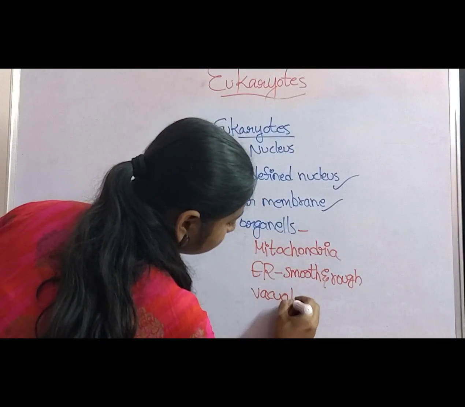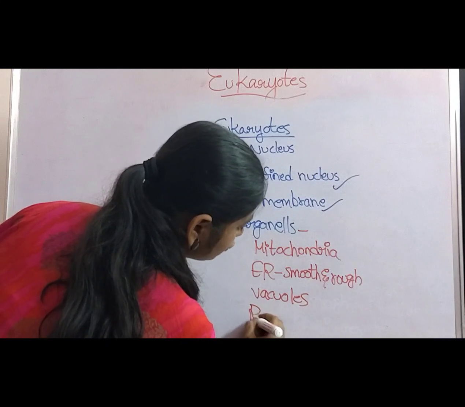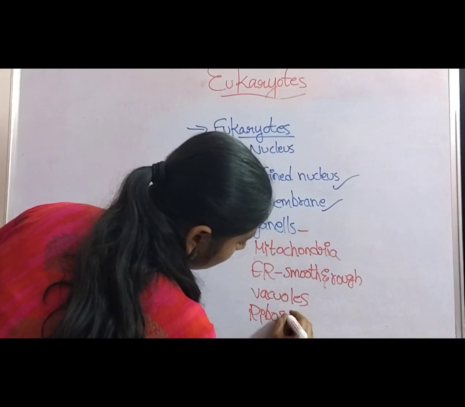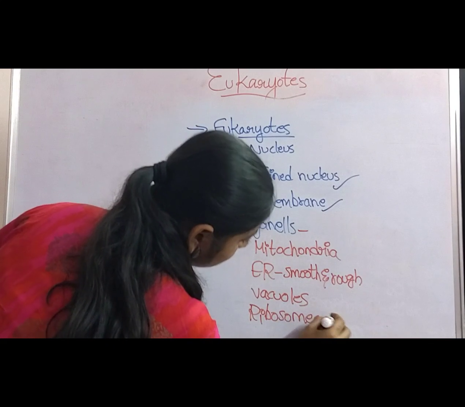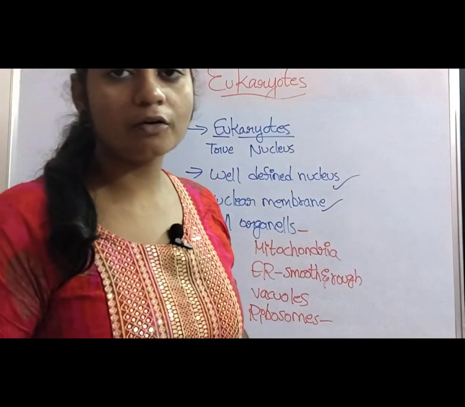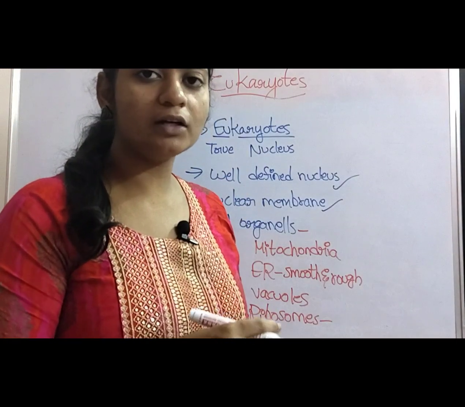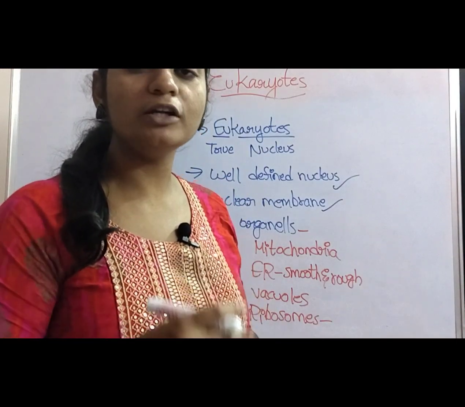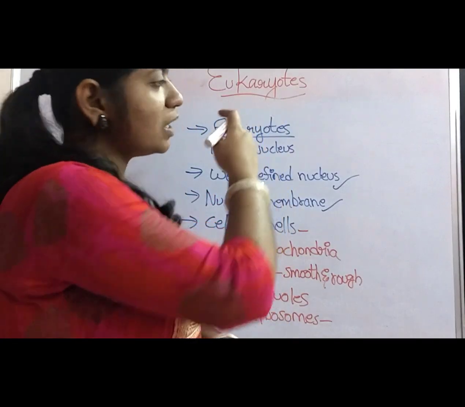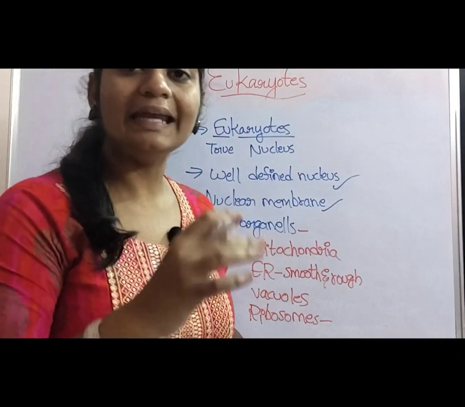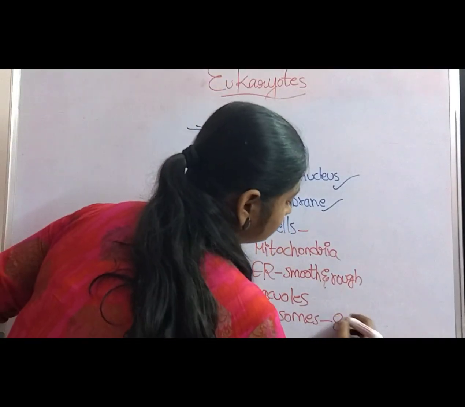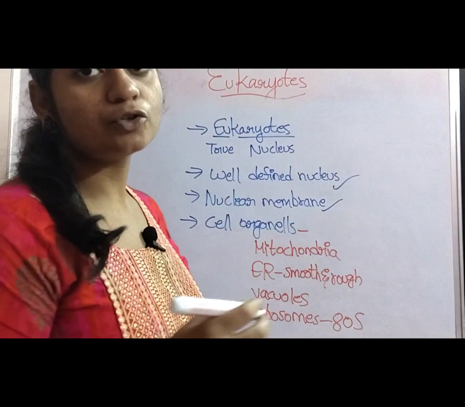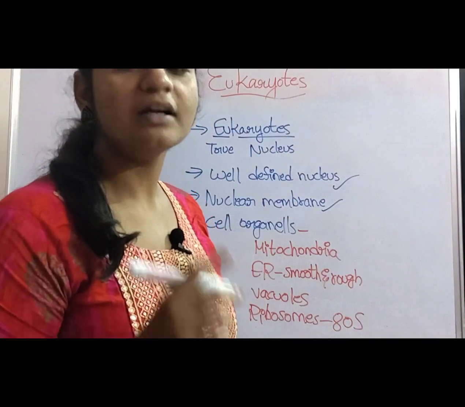Vacuoles, ribosomes. The ribosomes are the cell organelles which are present in both prokaryotes as well as eukaryotes. But the only difference is that the ribosomes which are present in the eukaryotes are 80S type, but the ribosomes which are present in the prokaryotes are 70S type.